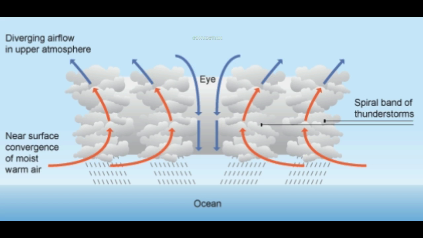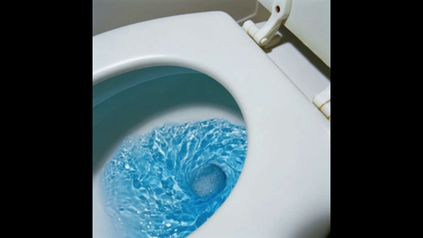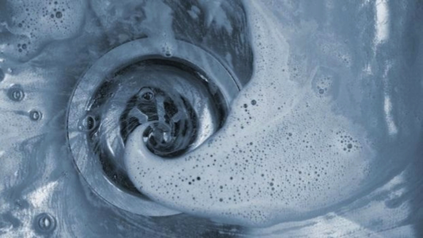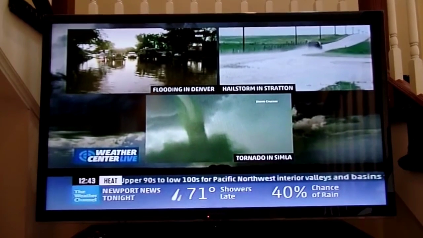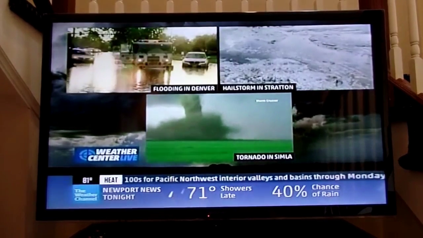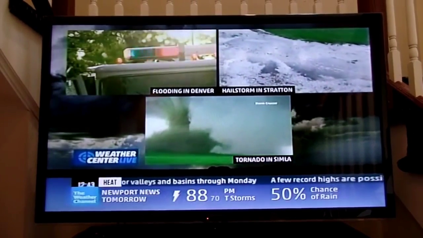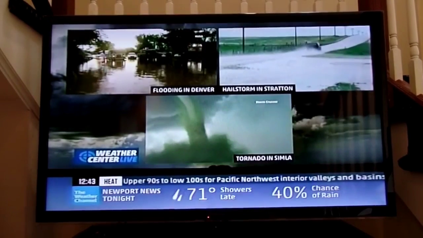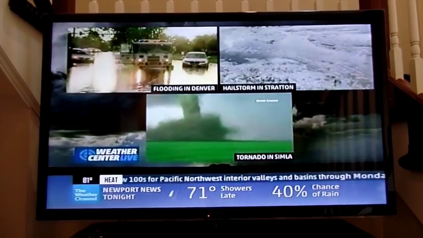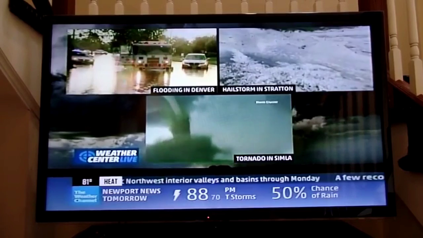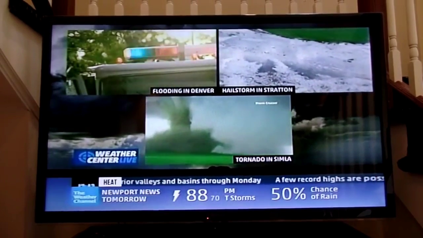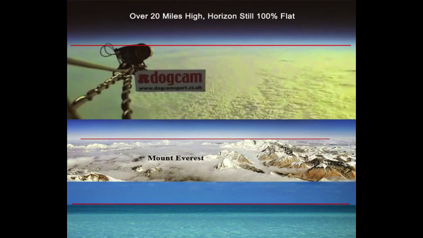Well, I tried this little experiment at home, and the toilet, when flushed, drained counterclockwise, but the tub that sits right next to the toilet drained clockwise. Also, tornadoes have been shown to spin clockwise north of the equator. So it is conclusive that no definitive proof has ever established that the rotation of hurricanes, toilets, tubs, or tornadoes consistently spin clockwise south of the equator or counterclockwise north of the equator.